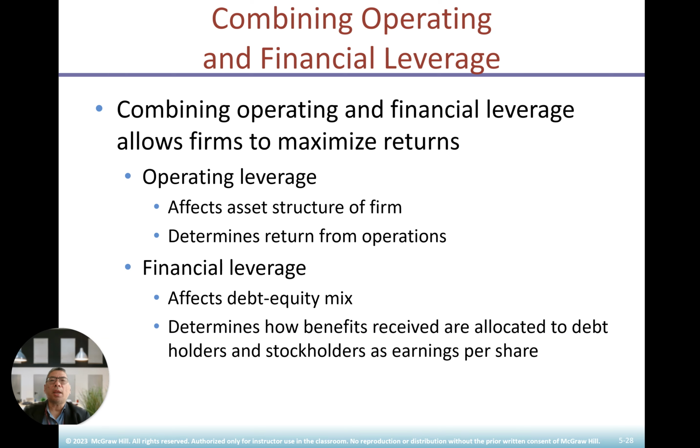Combining operating leverage and financial leverage, when we combine both, it will offset the asset structure of the firm and determine the return of firm operation. Remember, if you give too much equity, those people can request to sit on the board of directors and the firm can be subject to takeover sometimes. So you need to find a good combination between the debt and equity mix. Make sure it's in a good equilibrium and that the benefits are allocated to bondholders as well as stockholders in terms of earnings per share.